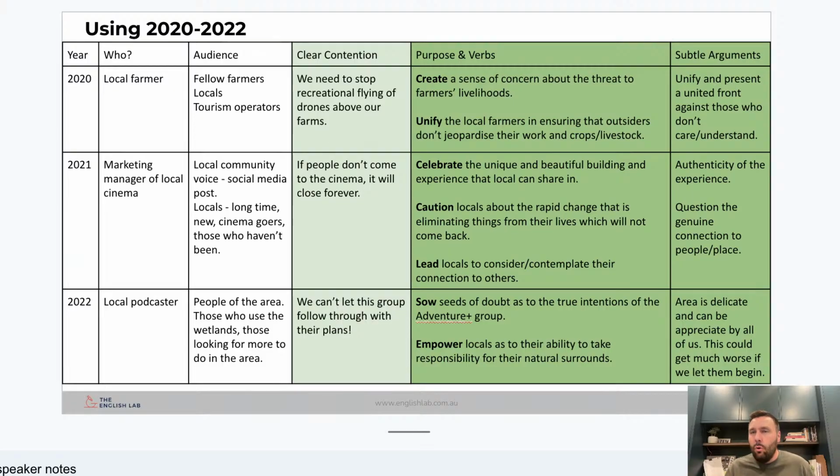Then she was looking to caution the locals. She was saying, hey, guys, if you don't show up, it'll shut its doors forever. And she was cautioning them to say, hey, once this change starts, that's it. It ain't ever coming back, and we're going to lose something really special about this town.